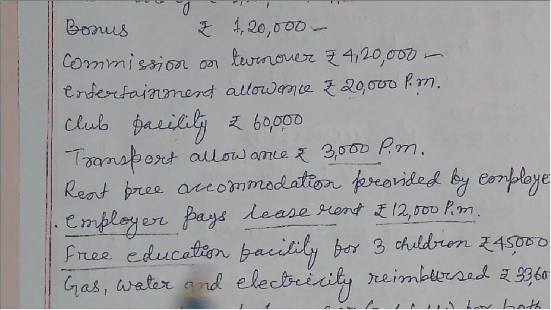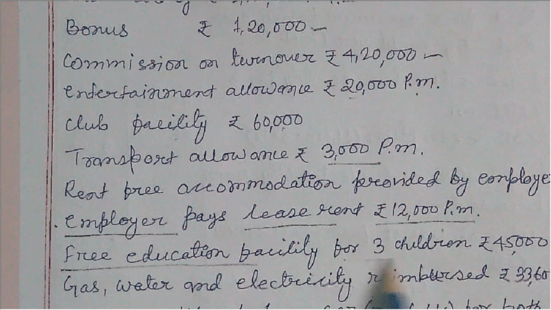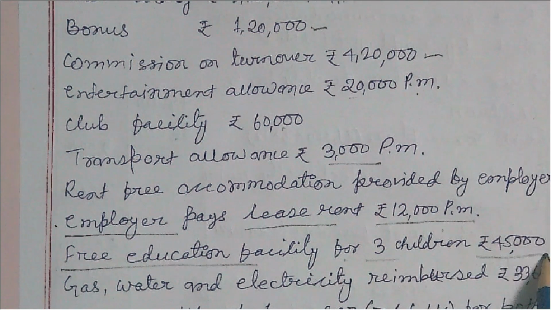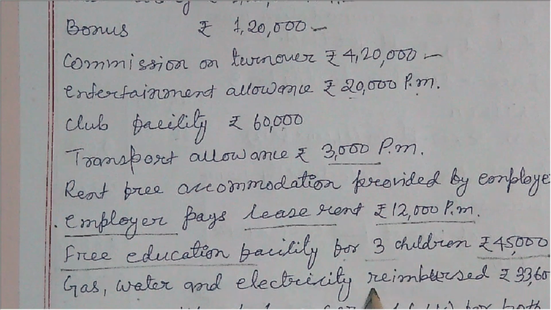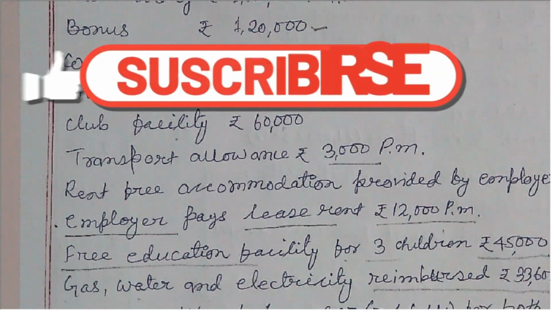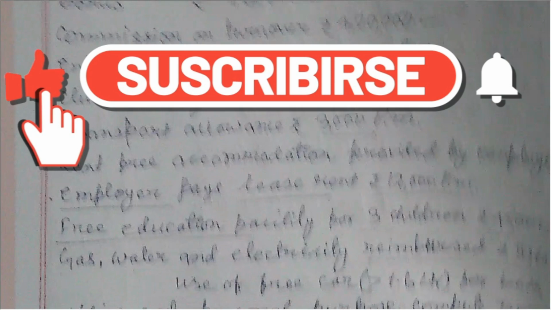Free education facility for 3 children, 45,000 rupees expenditure incurred by employer, and gas, water, electricity reimbursed 33,600.